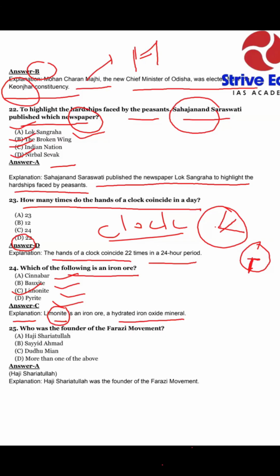Okay. Who was the founder of the Faraizi movement? It is a basic question from history. You should know it and you should give this answer. You can never skip that type of question. Option A Haji Shariatullah, option B Syed Ahmad, option C Dudu Miyan, and option D more than one of the above. So our answer A is correct. The explanation is Haji Shariatullah was the founder of the Faraizi movement.